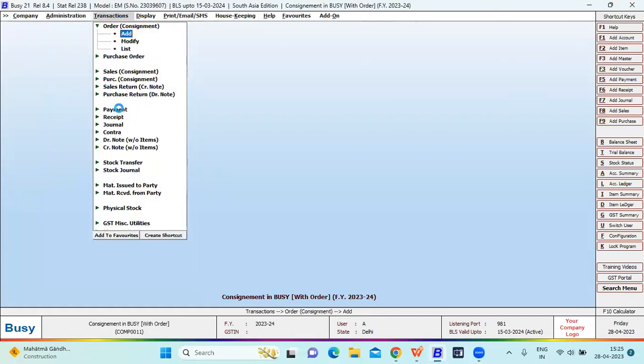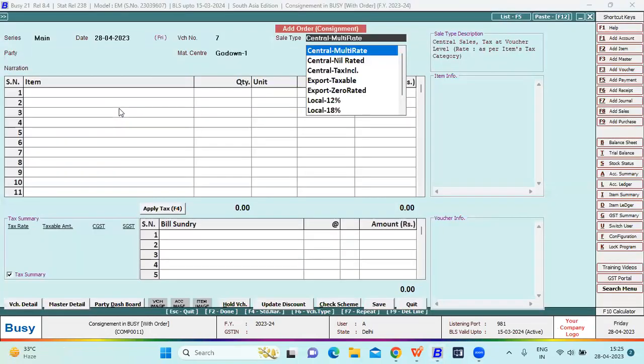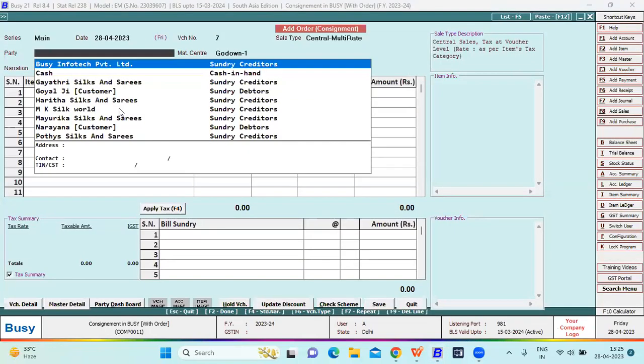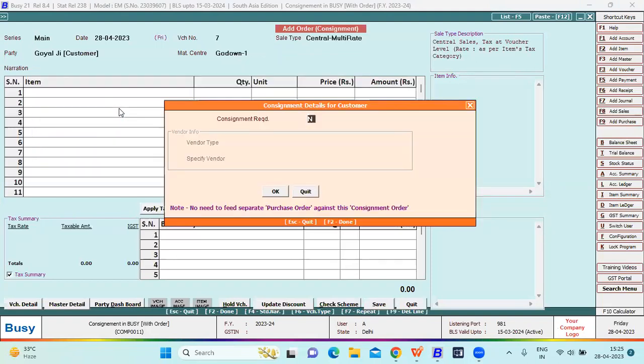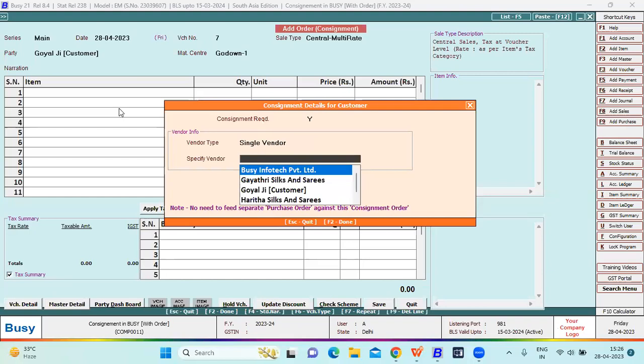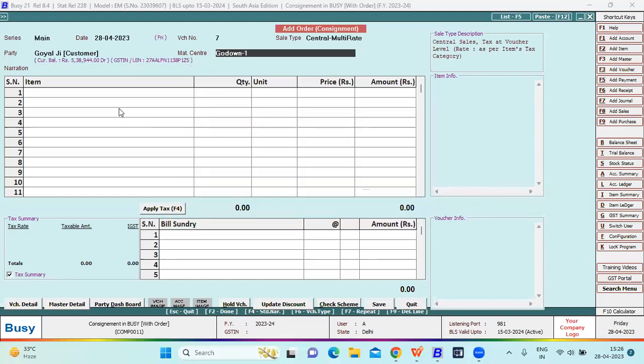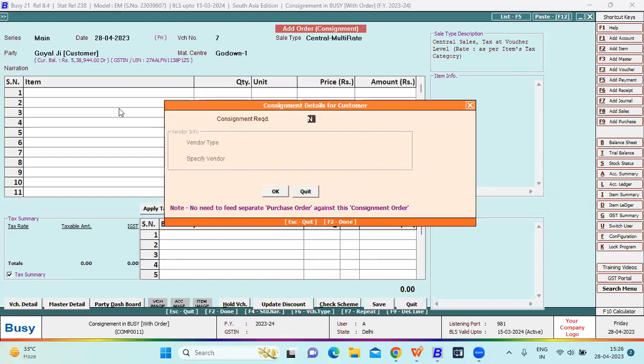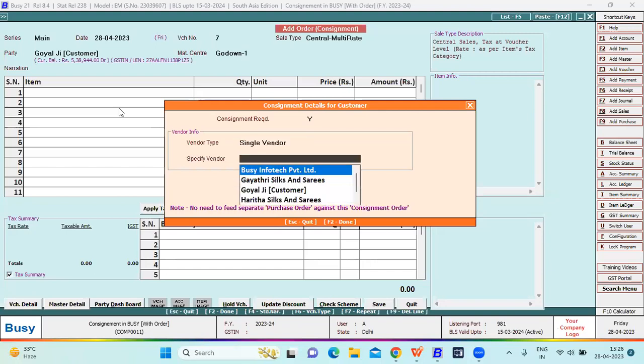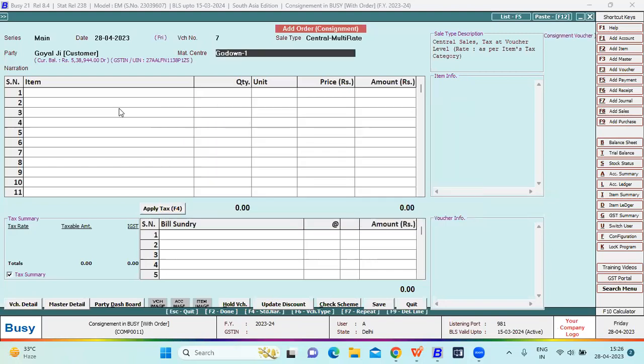This is the sale order voucher. Let me select the party here, Goyalji customer. After selecting the customer, it will ask you whether consignment is required. I will enable yes. Single vendor or multiple vendor. I select single vendor, Gayatri Sarees.